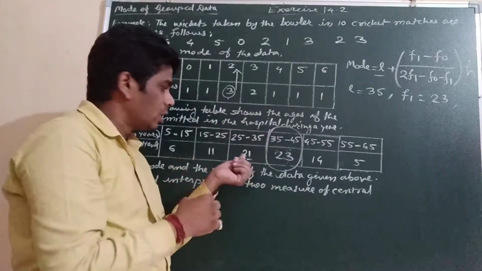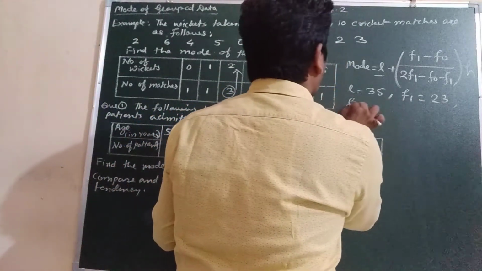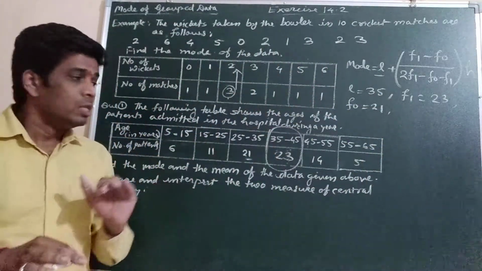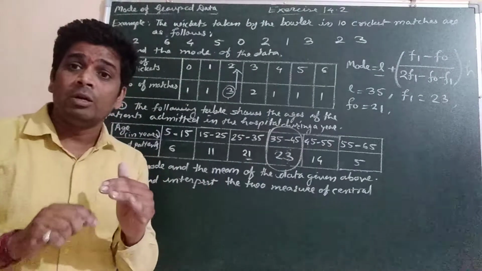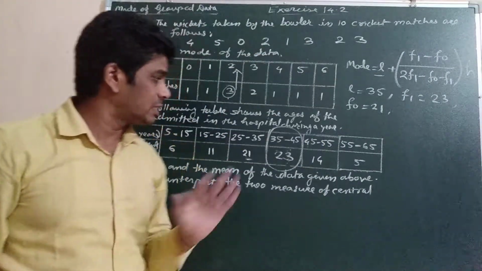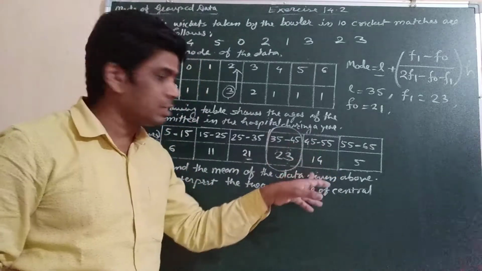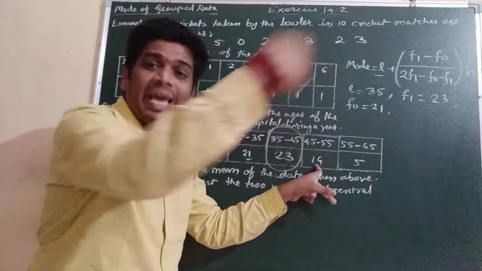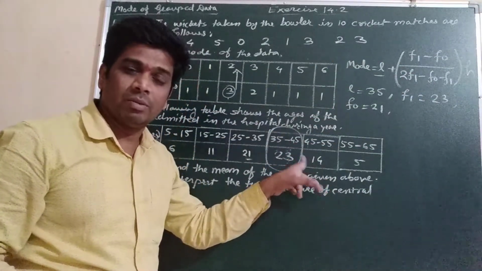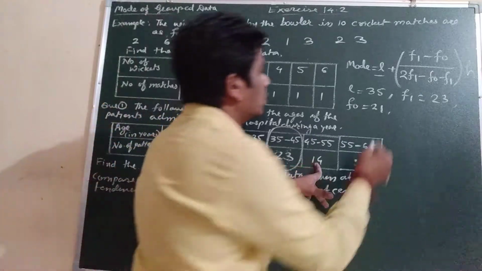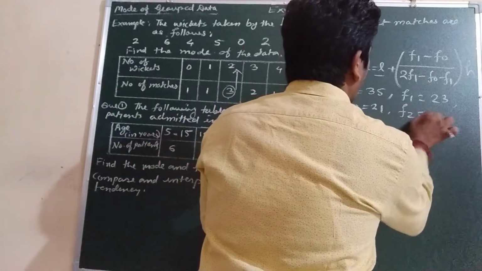Similarly, F2 is the frequency of the class succeeding the modal class, that is, the class next to the modal class. Its frequency is 14, so F2 will be 14.